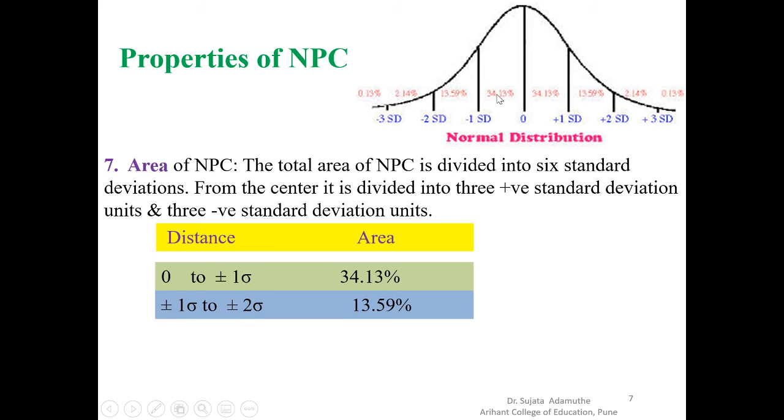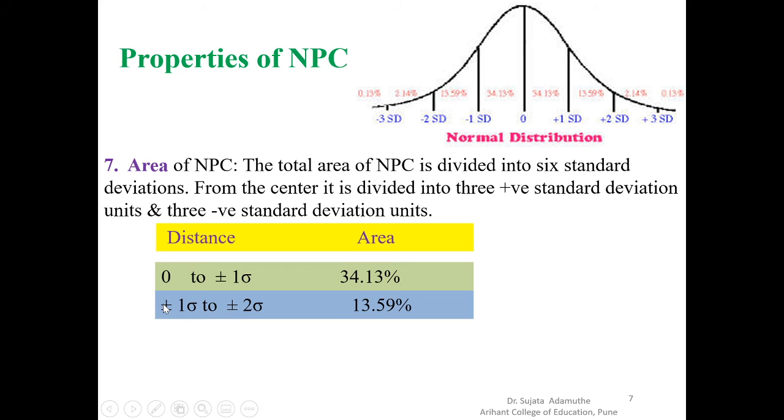So if suppose 100 students are in the class, then out of 100 students, 34 students are in this area, and 34 students are in this area. That means from the mean, median, mode to plus 1 SD, 34 students out of 100 are here, and above M and below M 34 students are there.